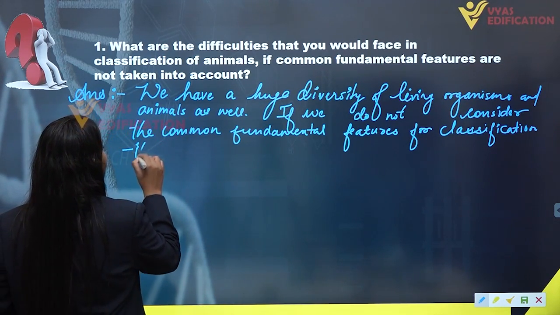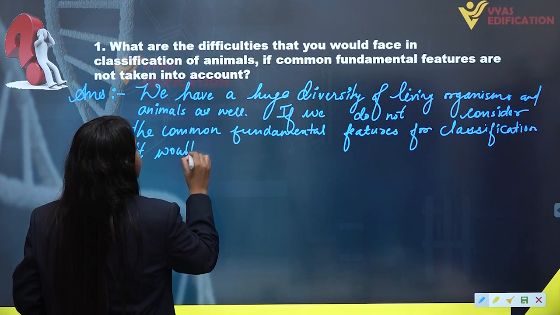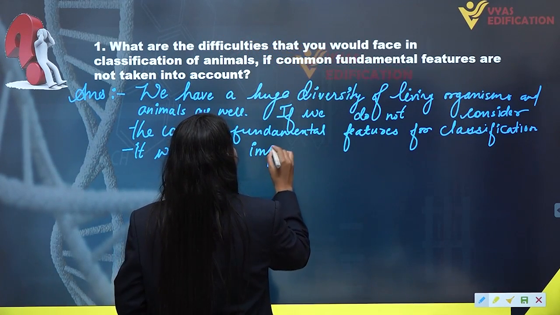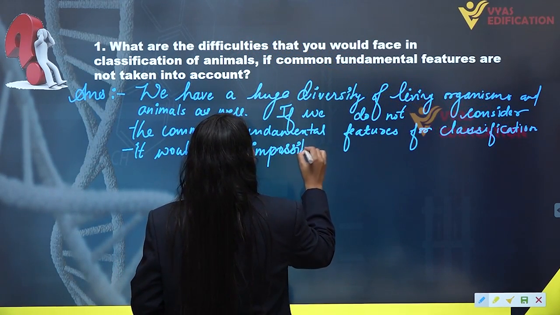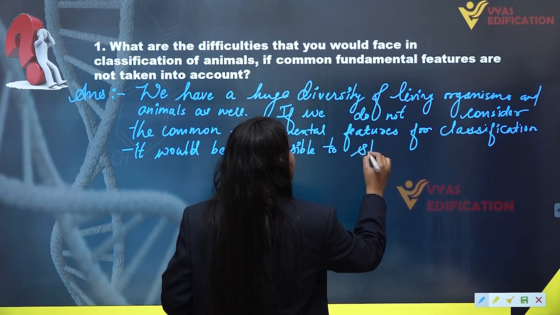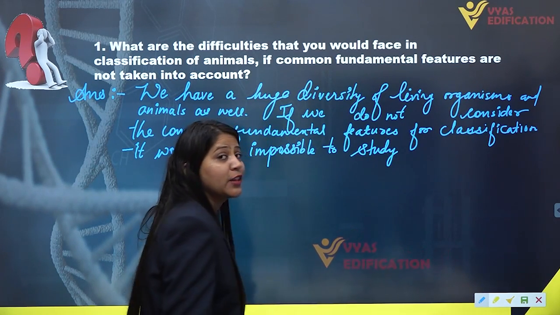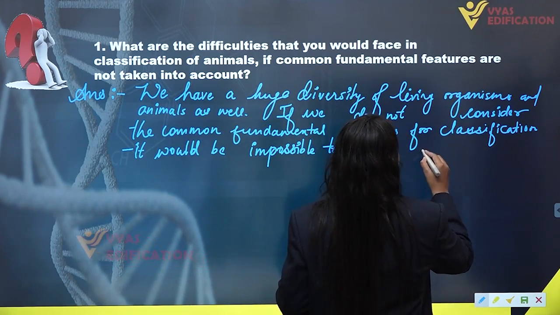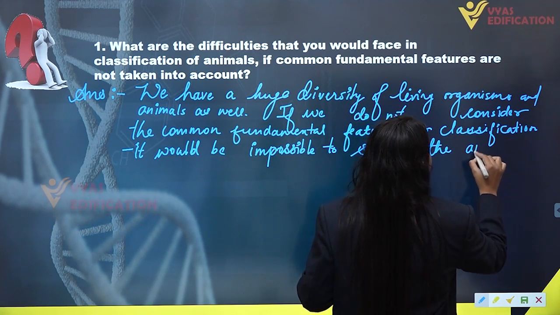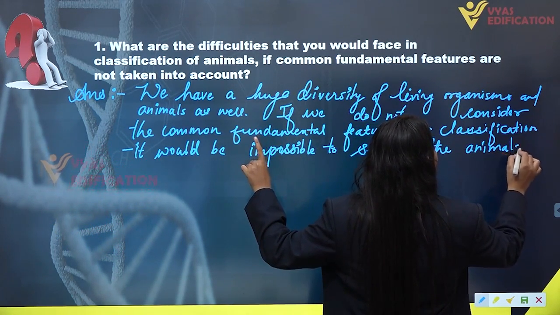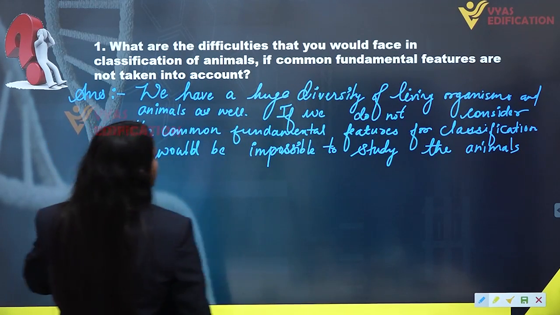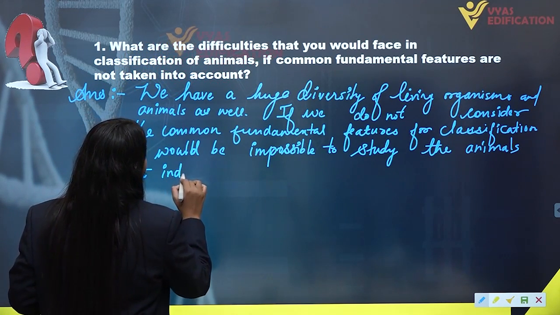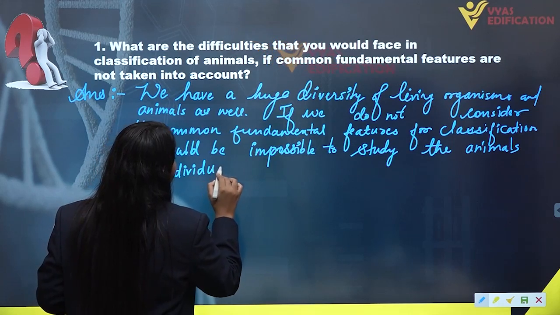It would be just impossible to study and even to classify the organisms or animals into different categories. It will be impossible to study the animals, as we are talking about only animals in this chapter, so we'll write animals. It would be impossible to study the animals at individual level. All right.